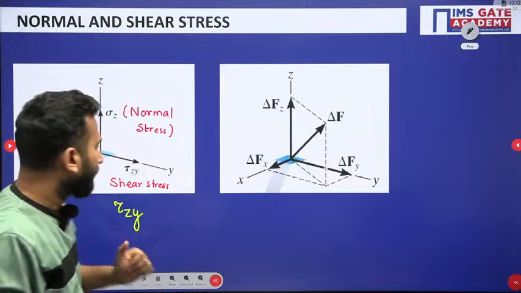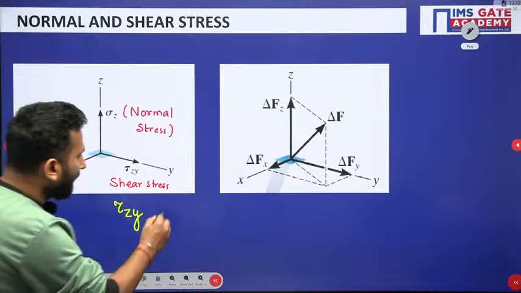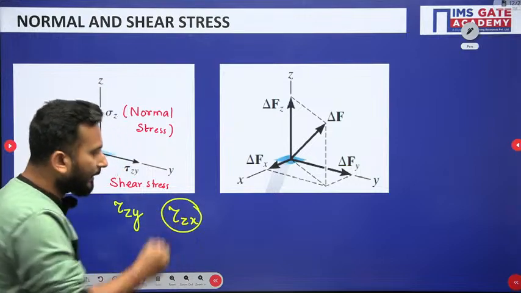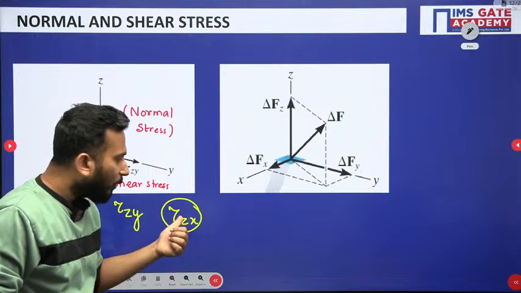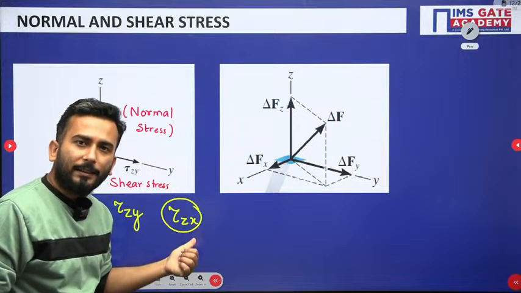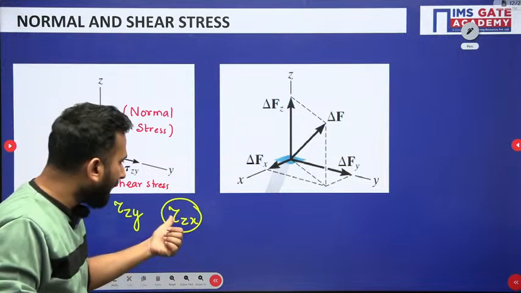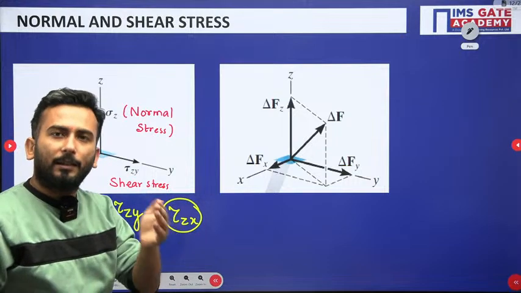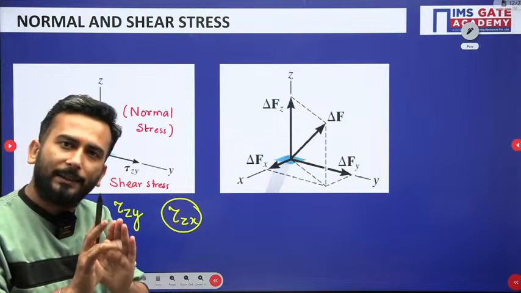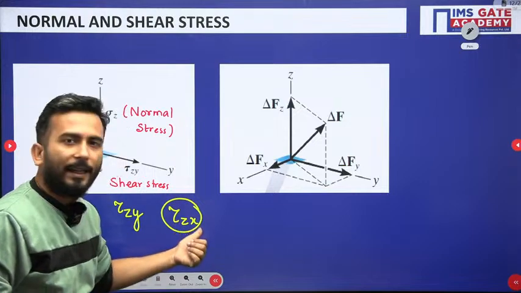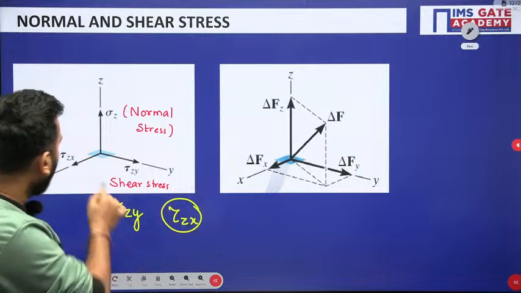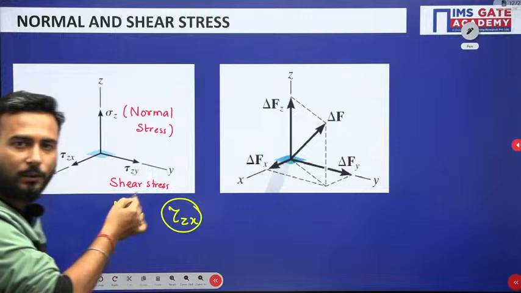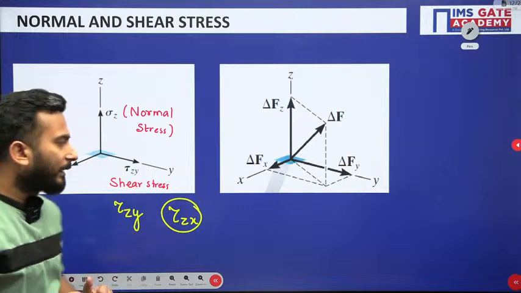So zy. What is tau zx? Tau zx means the orientation of the plane is such that the first z is denoting the orientation of the plane, that the axis which is perpendicular to the plane is the z axis. Okay, so z, and what is x? X is the direction in which the force is acting. You can see that over here it is acting in the x direction, so zx. So I hope that the orientation is clear to you.